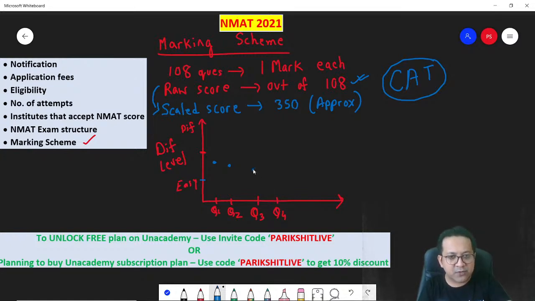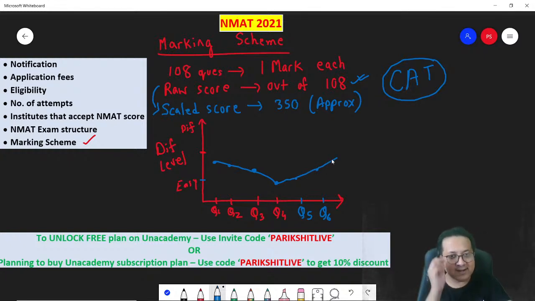Then question 3, the difficulty level further goes down. 3 also you get wrong. 4, it goes farther down. And now what happens? Question number 5, even if you get it correct, compared to 4, the difficulty level will increase slightly. Question number 6, compared to 5, the difficulty level will increase slightly. And if you connect the points, this is how the graph looks.